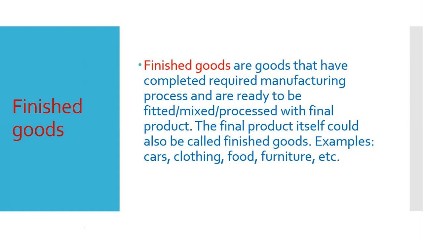Suppose various parts of a car's body can be prepared. Then these parts are finished parts. But again, they can be assembled to produce a car. Then that car is the finished good.